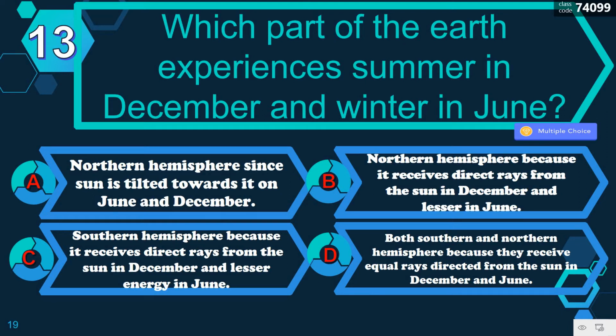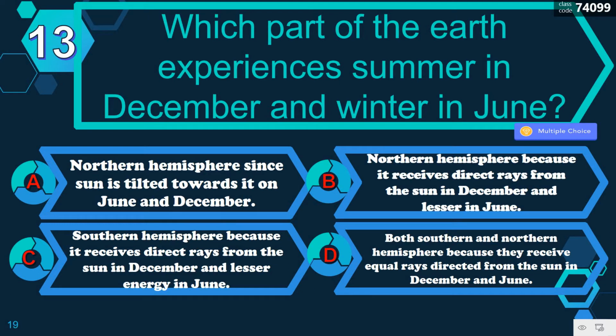A. Northern hemisphere, since the sun is tilted towards it in June and December. B. Northern hemisphere because it receives direct rays from the sun in December and lesser in June. C. Southern hemisphere because it receives direct rays from the sun in December and lesser energy in June. Or D. Both southern and northern hemisphere because they receive equal rays directed from the sun in December and June.